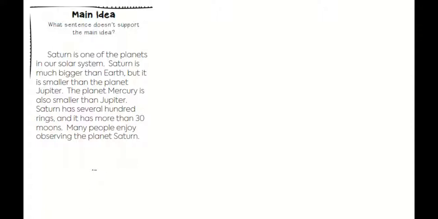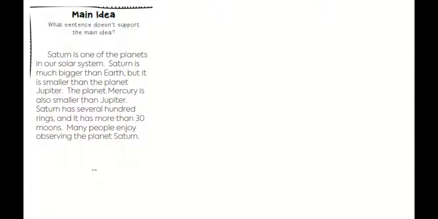this time. Main idea. What sentence doesn't support the main idea? Saturn is one of the planets in our solar system. Saturn is much bigger than Earth, but it is smaller than the planet Jupiter. The planet Mercury is also smaller than Jupiter. Saturn has several hundred rings and has more than 30 moons. Many people enjoy observing the planet Saturn.